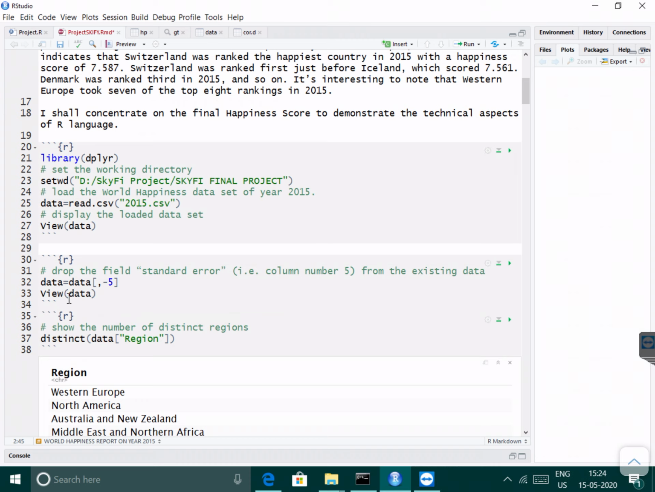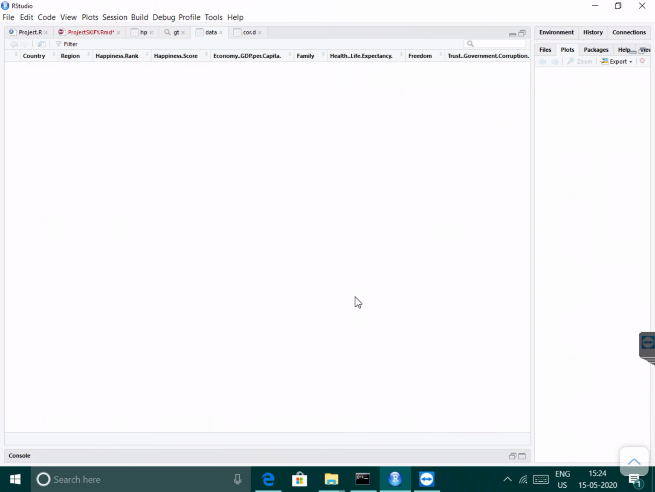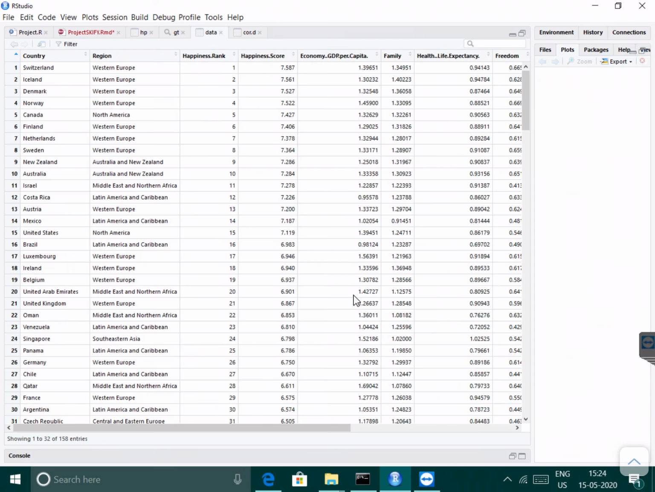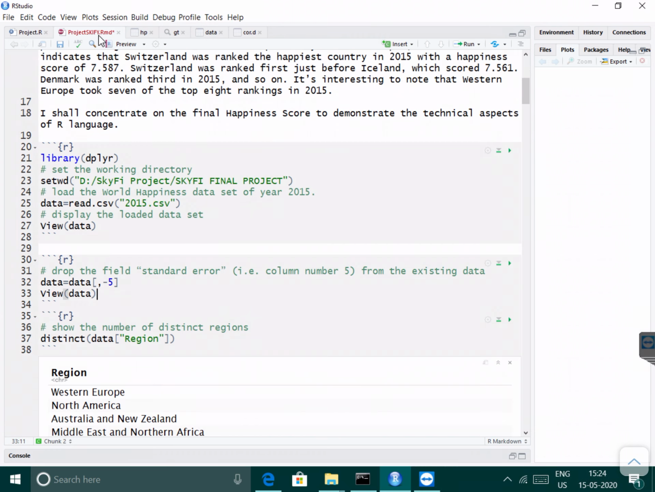this data. After executing, that field, the standard error, is dropped. Okay, next is to show the number of distinct regions in this dataset. The command is distinct, within that the data,